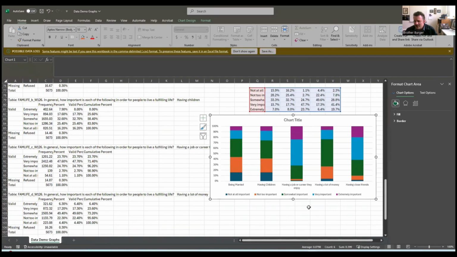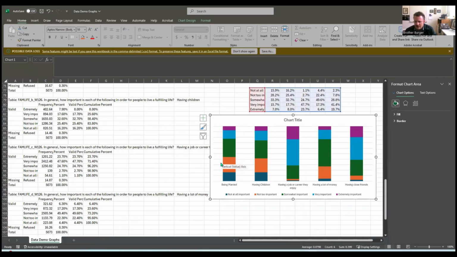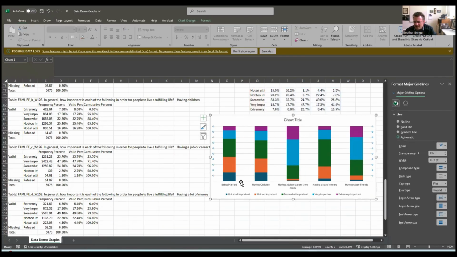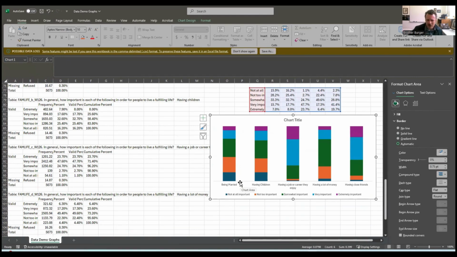Now we just got to clean it up. I'm not a big fan of the y-axis and the grid lines. I think it's really hard for people to look at this box and be like, what percent is that, right? I mean, it's almost not how it should be used. If you have the stack or the numbers on the side, it should be like just one measure, right? Going up or down, like it's either 20 or 30%. So we're going to take this out. I'm going to click on that y-axis, delete it. And I'm also going to click on the grid lines and delete them because it's just visual clutter at that stage.